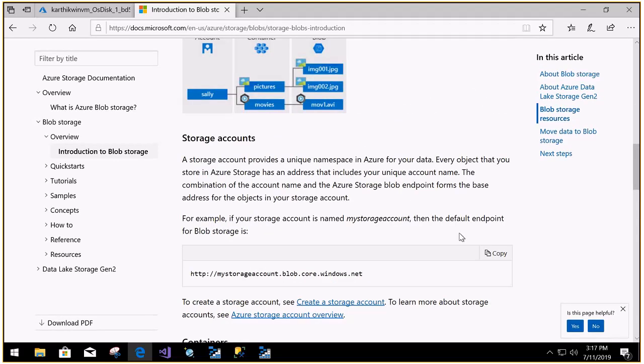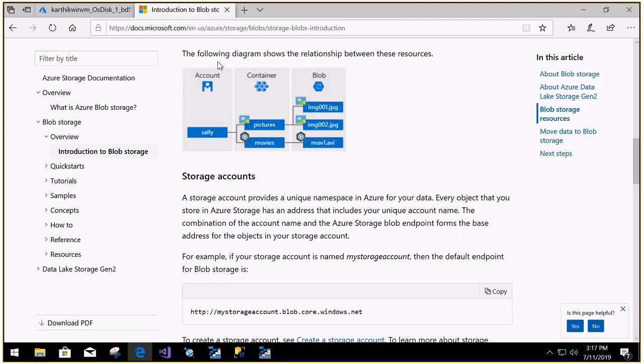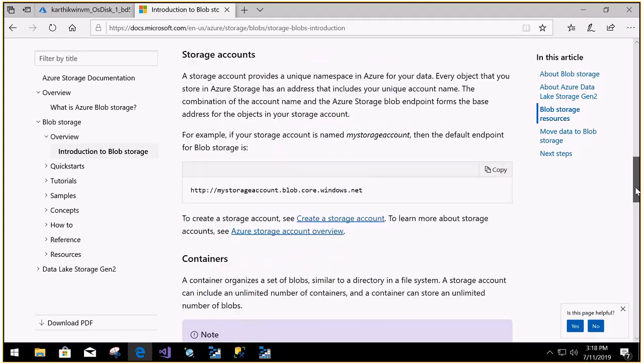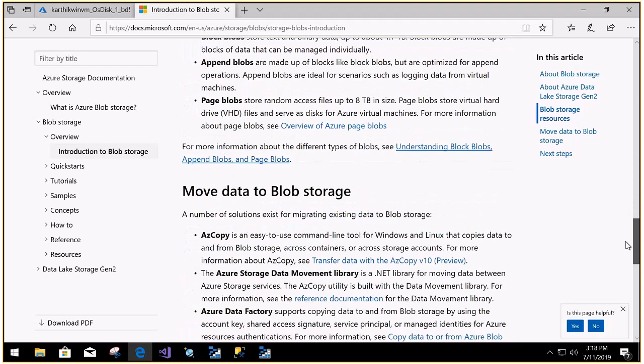Okay, this is an example we have seen. We need to have an account, and that account should have a container. In that container, we can have the blobs, and we can access that blob using mystorageaccount.blob.core.windows.net. You have that URL, and all the resources under that we can access it.